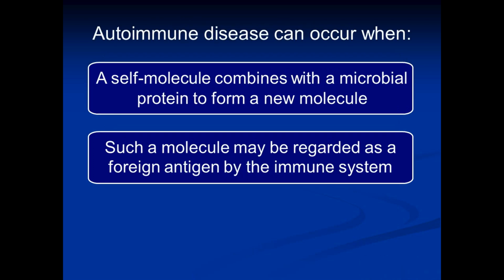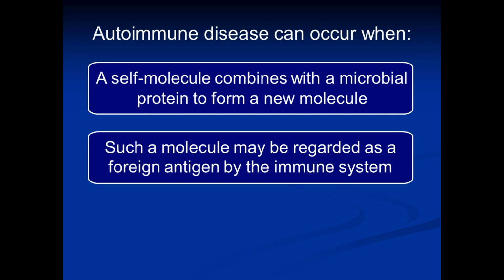One mechanism by which an autoimmune disease can occur is that a self molecule may combine with, for example, a microbial protein, a bacterial protein, or a viral protein to form a new composite molecule.